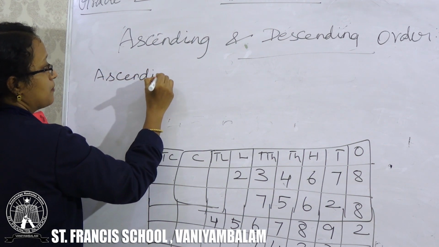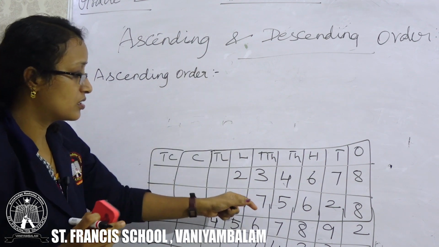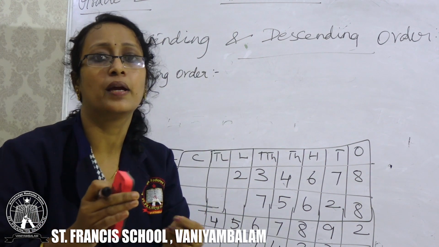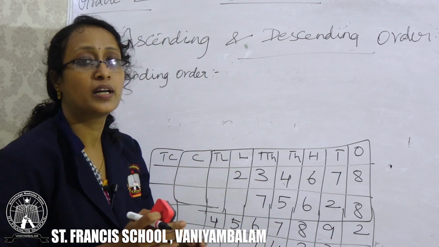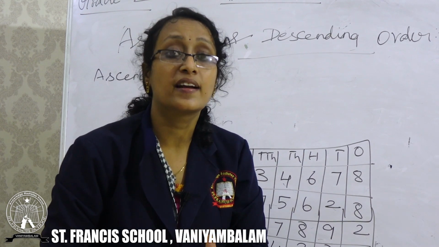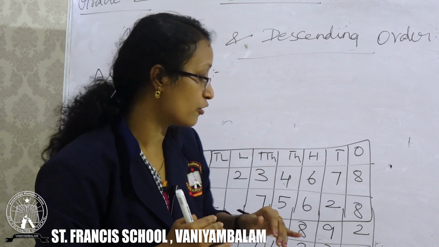Same problem I'll explain in both ascending and descending order. Okay, so this is your ascending order. Small to big is your ascending order. Small to big means first check how many digits are there. The smaller number of digits. Which number gets the smaller number of digits?